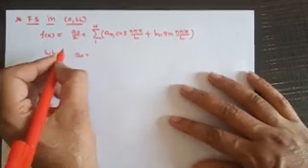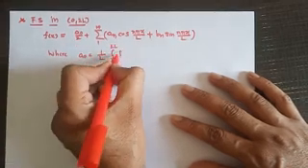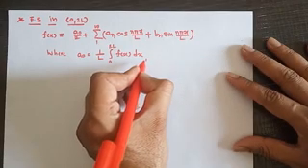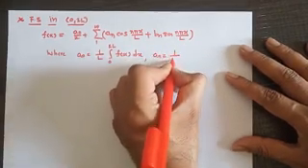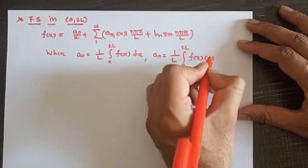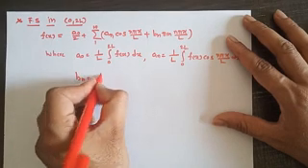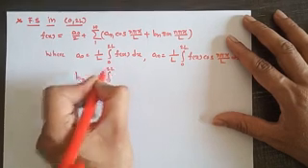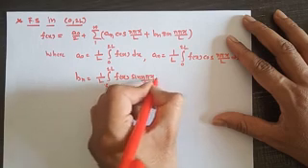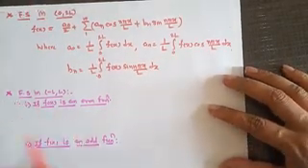a0 equal to 1 by L, integral 0 to twice L f of x dx. an is equal to 1 by L, integral 0 to twice L f of x cos, instead of nx what do we write, n pi x upon L, and bn is equal to 1 over L, integral 0 to twice L f of x sin n pi x upon L dx. Now second, the Fourier series in the interval minus L to L.